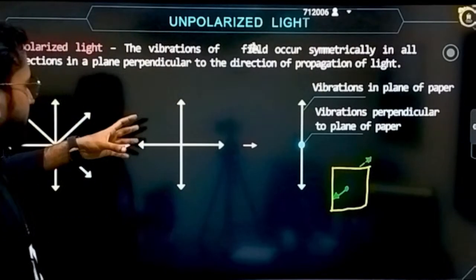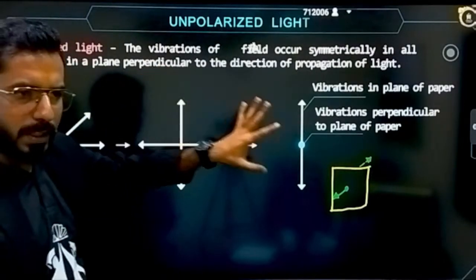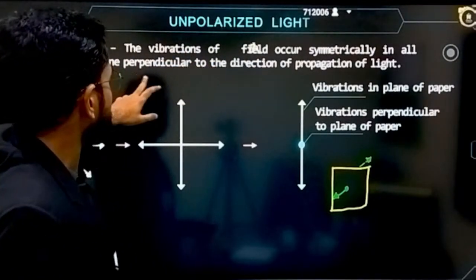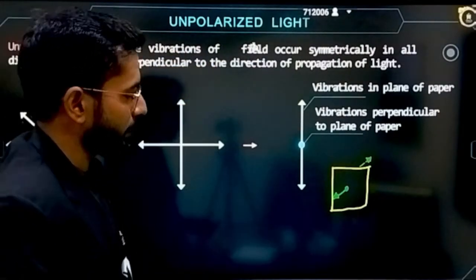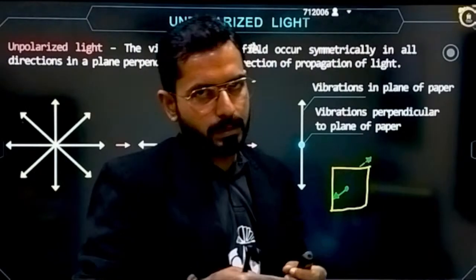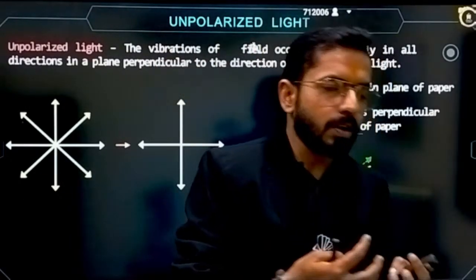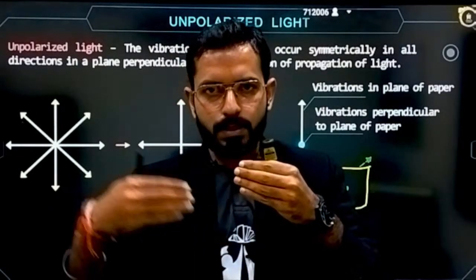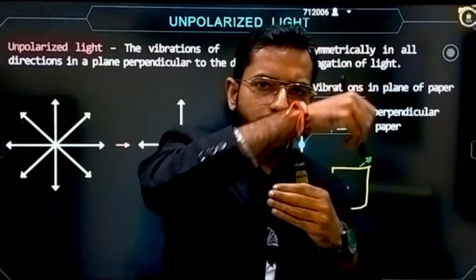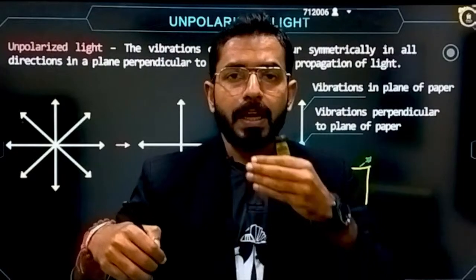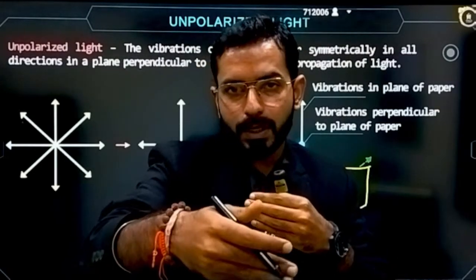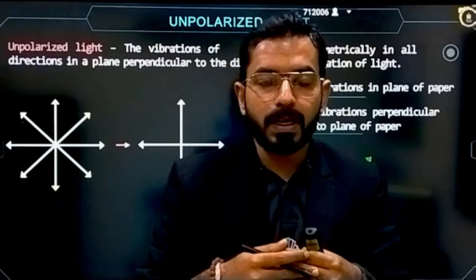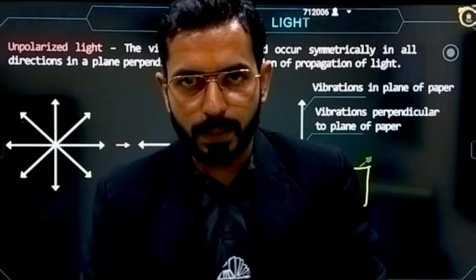So here, what is unpolarized light? Firstly, you have to understand some basic definitions. In unpolarized light, the vibrations of the field occur symmetrically in all the directions in the plane perpendicular to the direction of propagation of the wave. If the electric field and magnetic field oscillations are happening in all directions, in this direction also, this direction also, all the directions perpendicular to the direction of propagation, that means in the plane of the paper, then it is called unpolarized light.